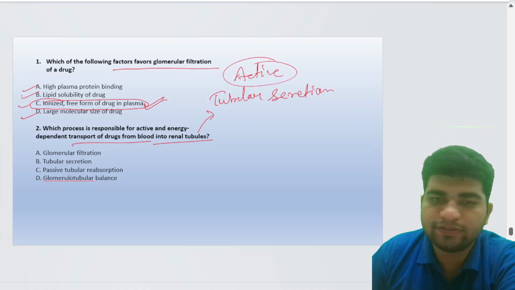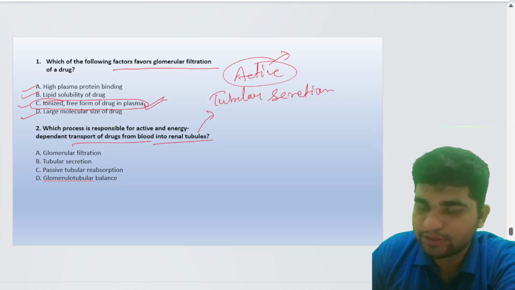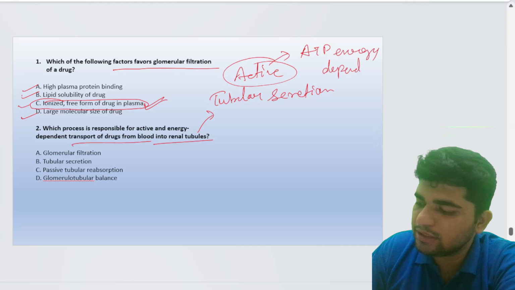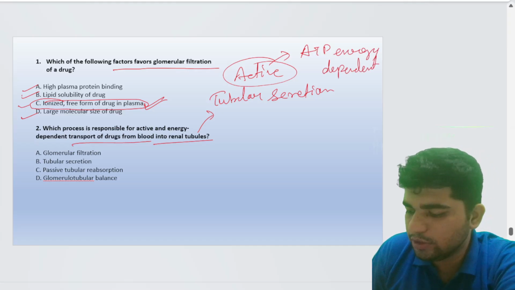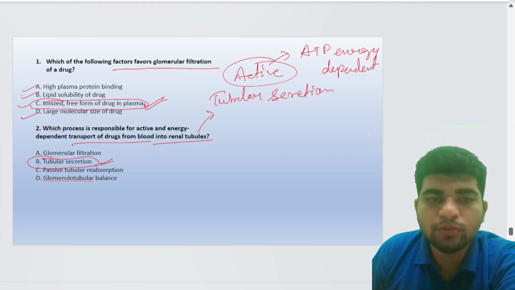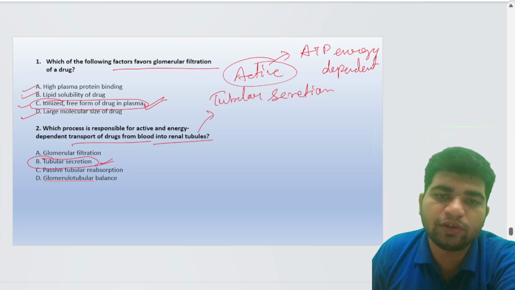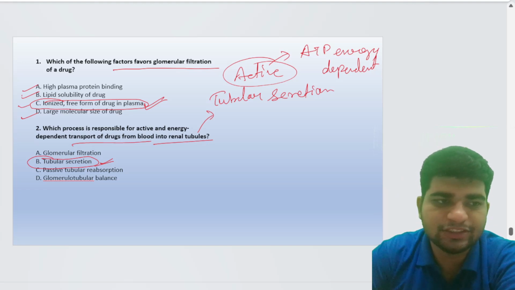The word itself says it: active means consumption of ATP, that is energy dependent. So what should be the answer? The answer should be tubular secretion. Tubular secretion is the process responsible for active and energy dependent transport of drugs from blood into renal tubules. Yes, chalo.